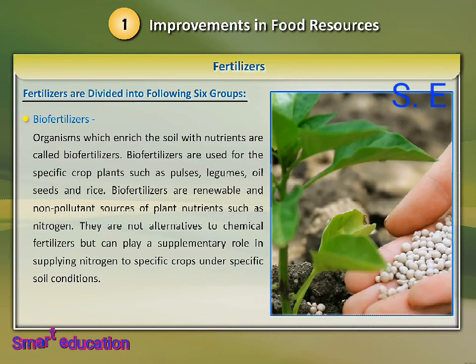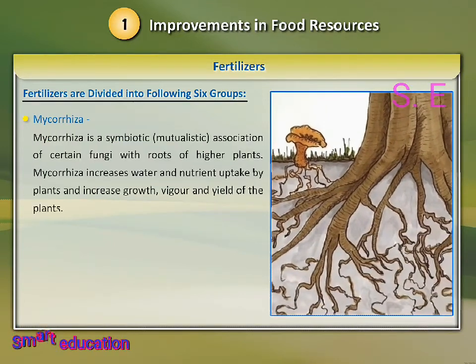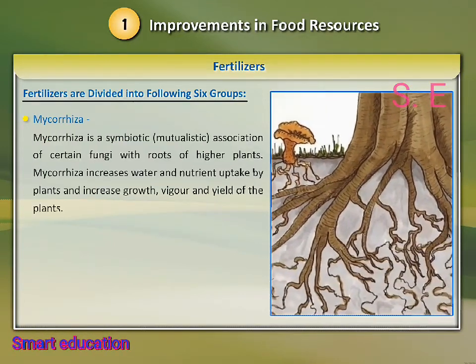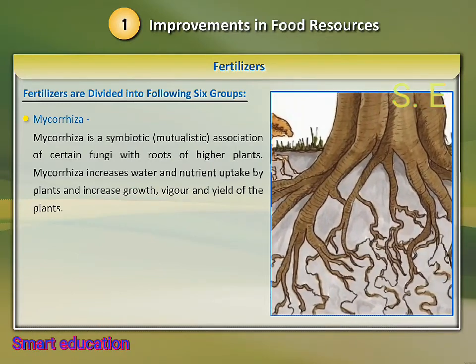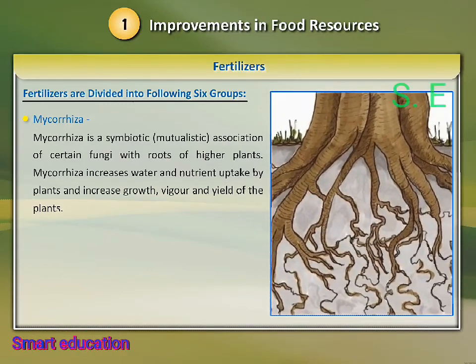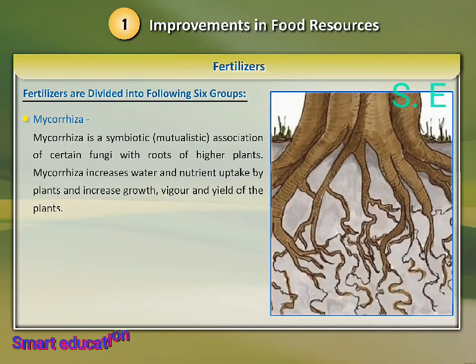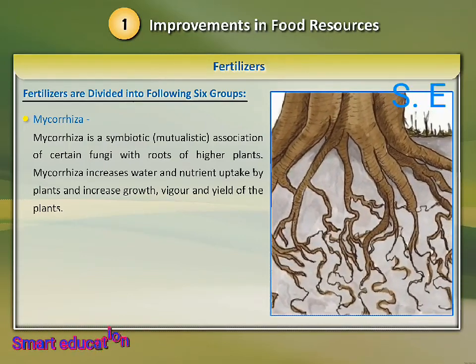specific soil conditions. 6. Mycorrhiza. Mycorrhiza is a symbiotic, mutualistic association of certain fungi with roots of higher plants. Mycorrhiza increases water and nutrient uptake by plants and increases growth, vigor and yield of the plants.